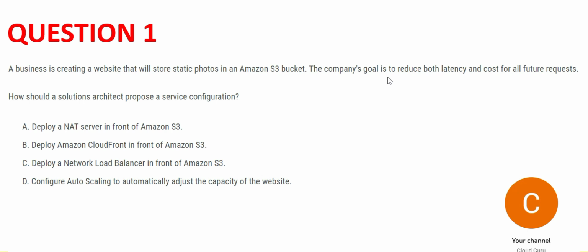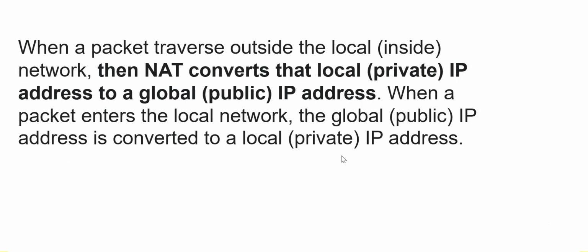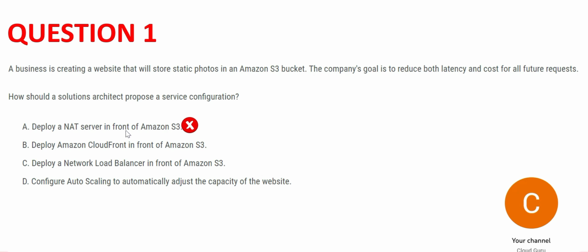Now, what is the question saying? Reduce latency and cost. This is the key. And in order to do that, these are the 4 options. Let's go option by option. First, it says use NAT server in front of S3. So what does NATing do? It is a security feature. It converts the local IP to a global IP address if the packet is traversing outside. And if the packet is traversing inside, it converts the global IP address into the local IP address. Hence, this is wrong because it's a security feature. It's not a feature to reduce latency and costs.